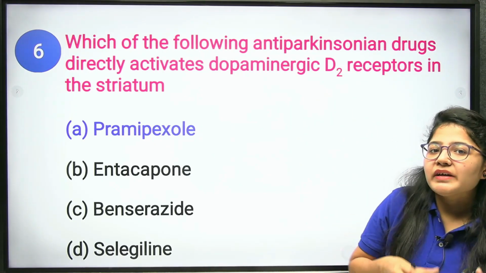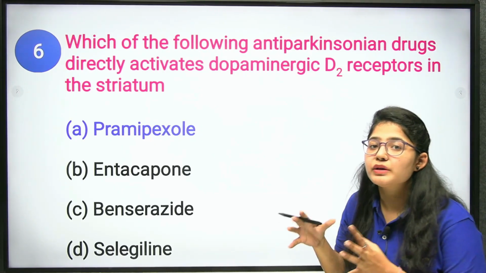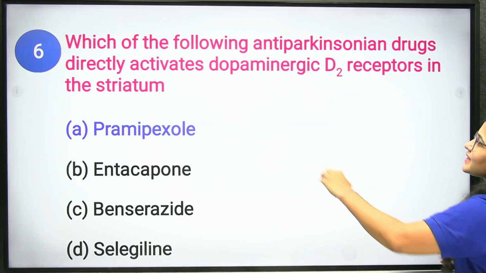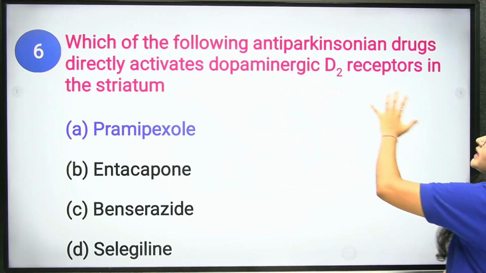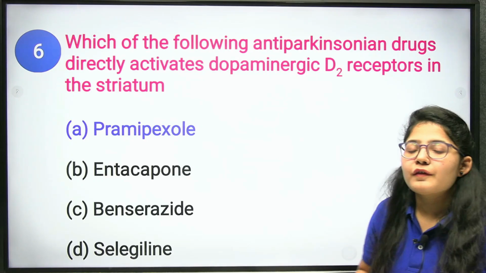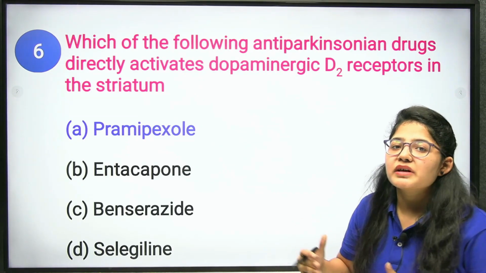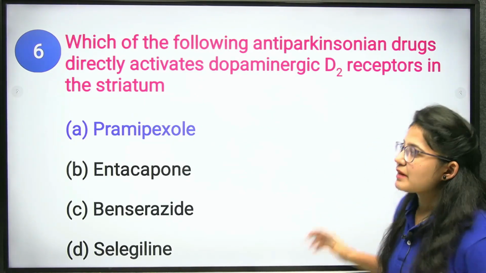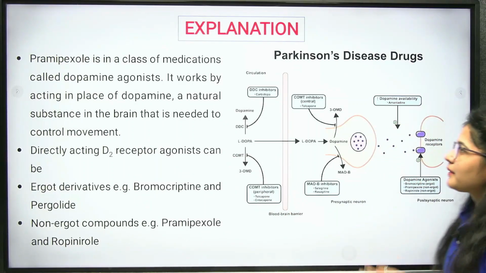So, to treat it, we need to replace the function of those cells. So, anti-Parkinson drugs activate dopaminergic D2 receptors to carry on the functions of your central nervous system, and the drug will be pramipexole.